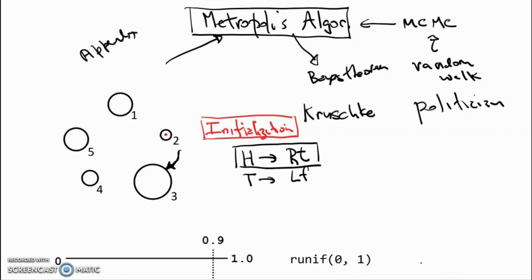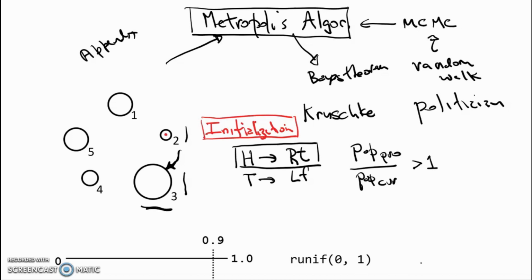Now the question is, do they remain on Island 2, the current island, or do they move to the proposed island, Island 3? To determine that, they begin by calculating the population ratio, the population of the proposed island to the population of the current island. If the ratio is greater than 1, then they move to the proposed island.